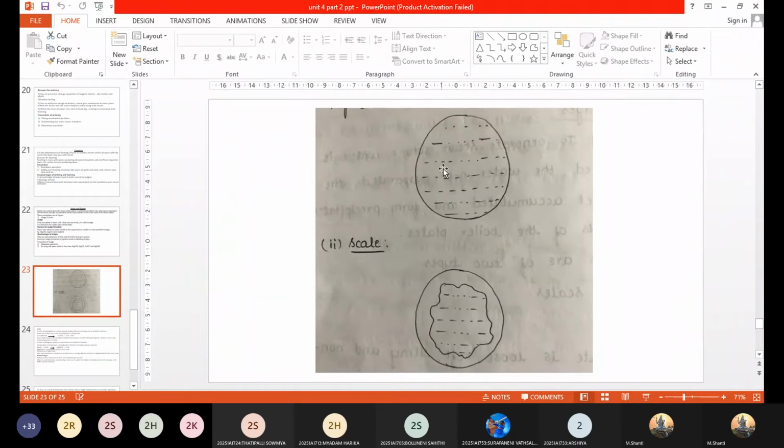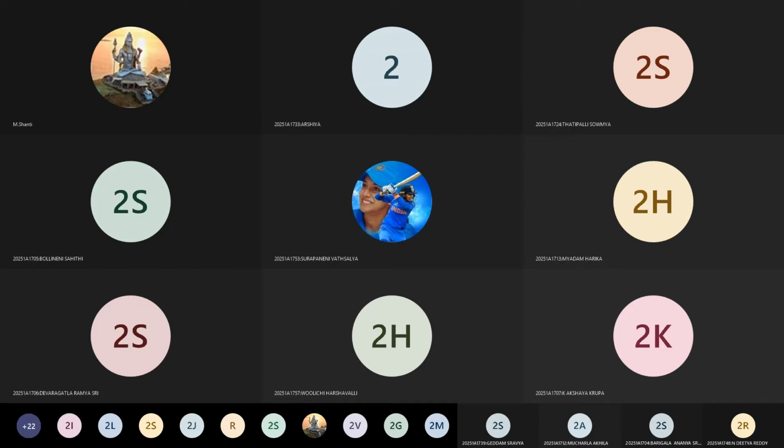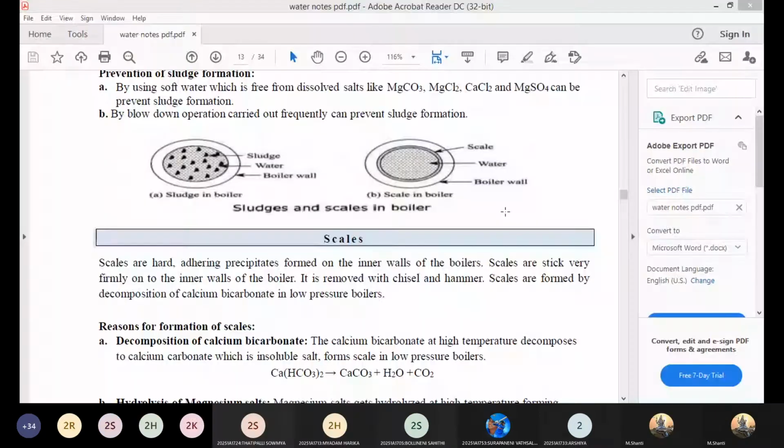Actually these are the sludge impurities, which will be suspended in the water. I'll just share another one, in which you have a better view of it. I think it is shared, right? This is the sludge in the boiler.